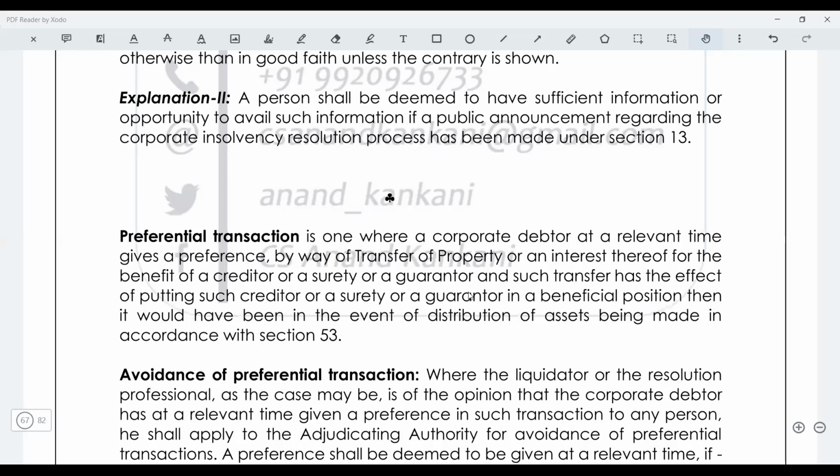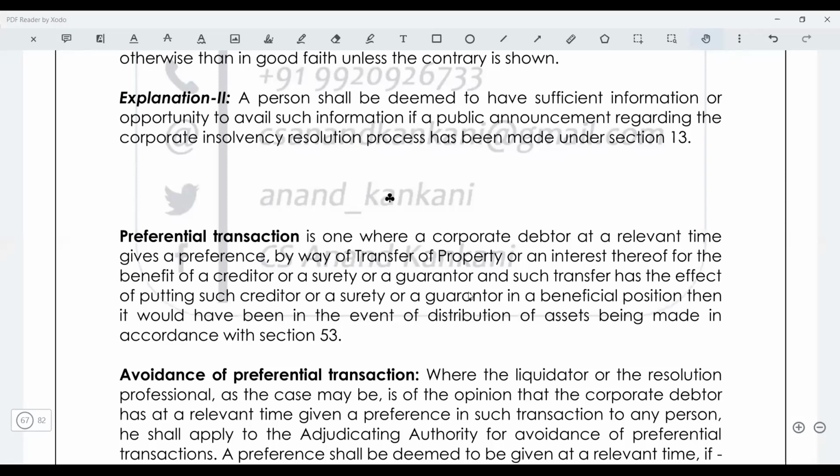Out of all my creditors, I'm giving a preference to Mansi, and I'm putting her in a beneficial position. I'm putting her in a better position, in a better state than she would have been if I had not done this kind of transfer. Guys, this is clear.